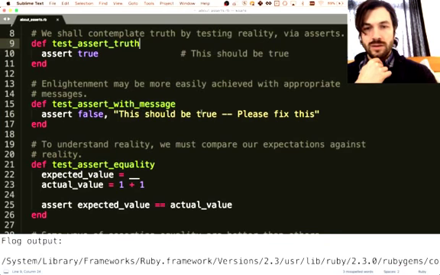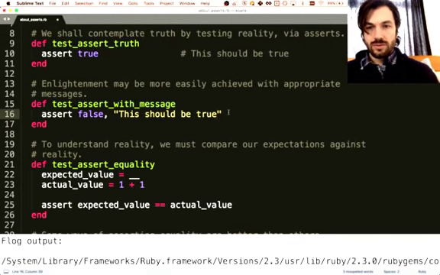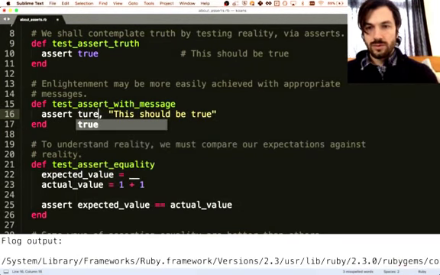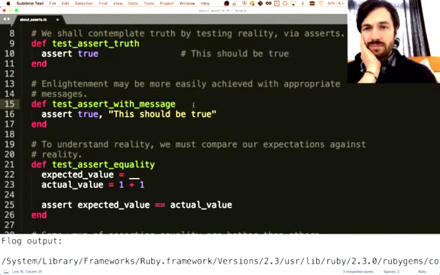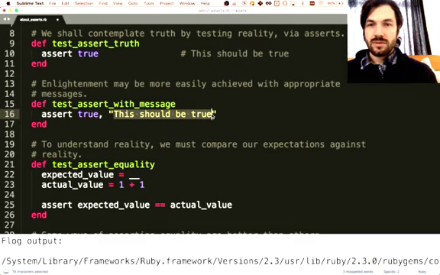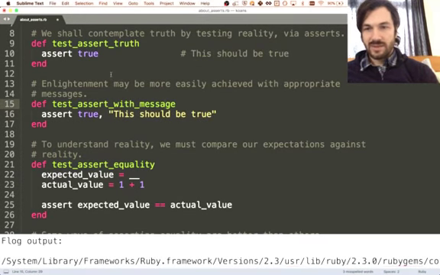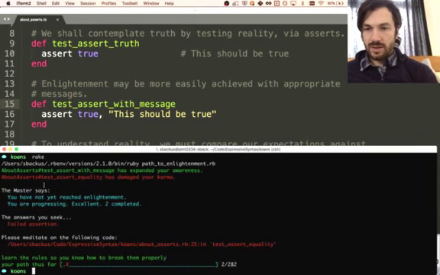This should be true. So we can also add messages to our assertions. That makes sense. This should be true. I'll make it true. Is that a better message? Maybe I'll use this message. This should be true. That's a decent message, I suppose. I'll save that and run the test again.